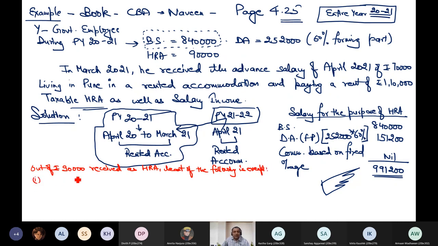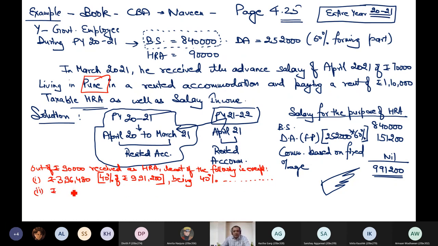Now, what is my first point? 40% of salary, because the house is in Pune. So my 40% will be how much? $396,480. And then always we have to write the detail, the theory, because you are only writing a figure. How will you tell the examiner that on what basis you are deriving this figure? So always write the theory. That being 40% of salary where residential house is situated in city in Pune, you can simply write.